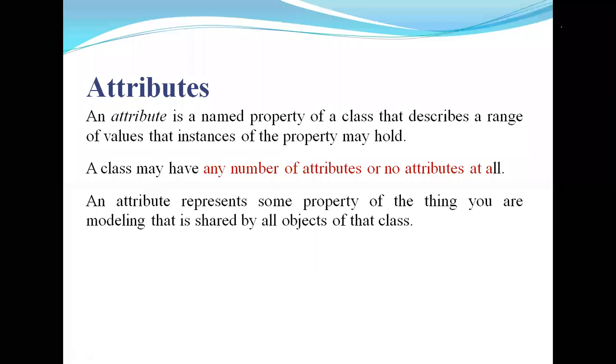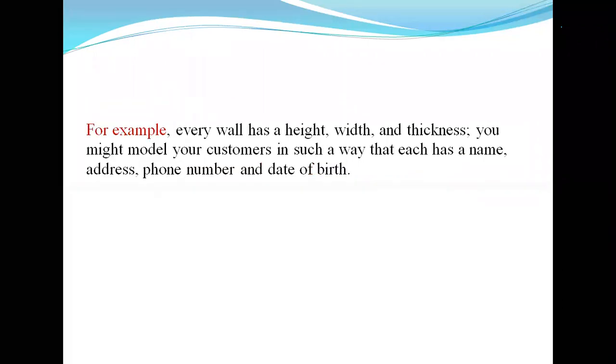A student has some properties, that is, student name, class name. Suppose a banking customer has a name, account number, and branch. So every class has different attributes, and every attribute represents a property of a particular thing. For example, every wall has height, width, and thickness. It represents the properties of a wall.